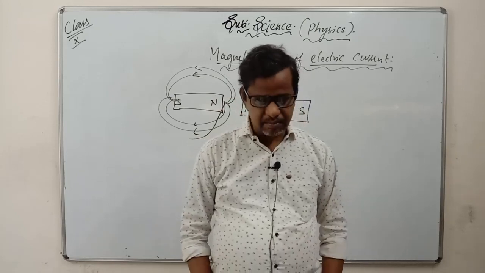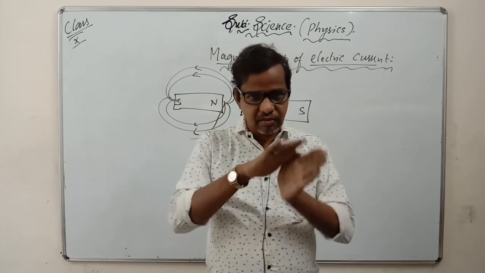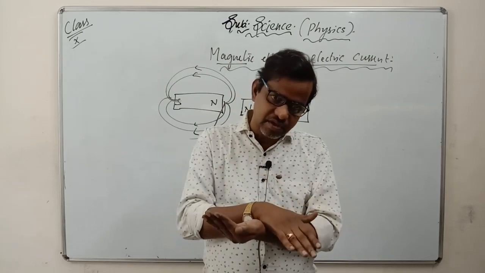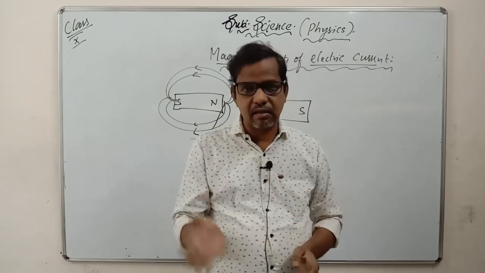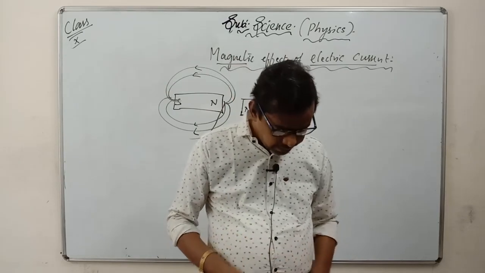It is very simple: when you pass the current through it, first it is in the first half position and then comes into the second half position. So this makes the coil start rotating continuously in the electric motor.